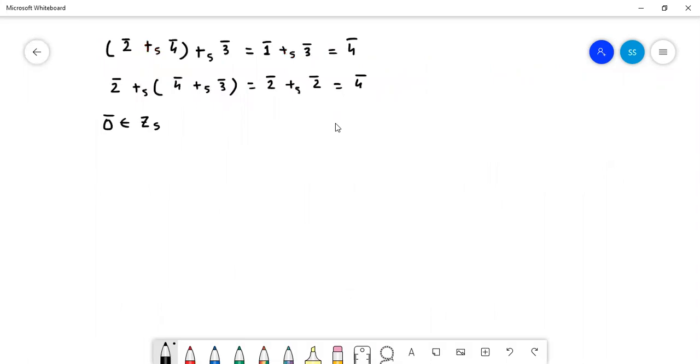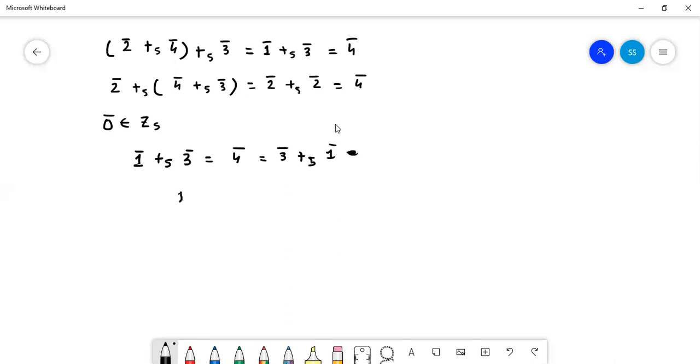For the commutative one, if we take modulo 1 plus modulo 3, then it is modulo 4, and that is 3 plus modulo 1. Both are equal.